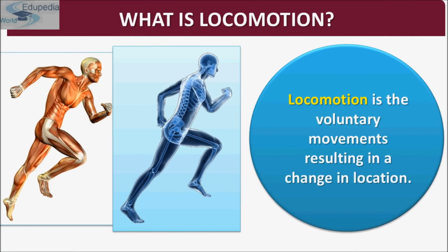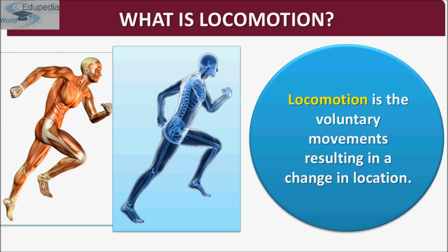Some of the movements result in a change of place or location, and such voluntary movements are called locomotion. So locomotion can be defined as the voluntary movement that results in the change of location. Walking, running, climbing, flying, swimming, they all are some forms of locomotory movements.